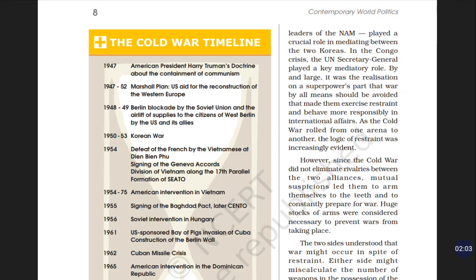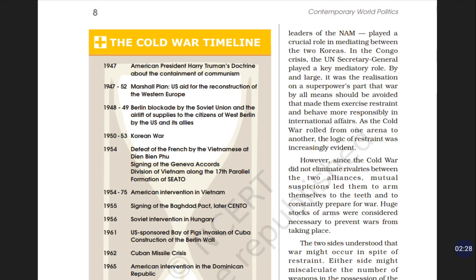After that, 1948 to 49, the Berlin blockade by the Soviet Union and the airlift of supplies to the citizens of Western Berlin by the US and its allies.